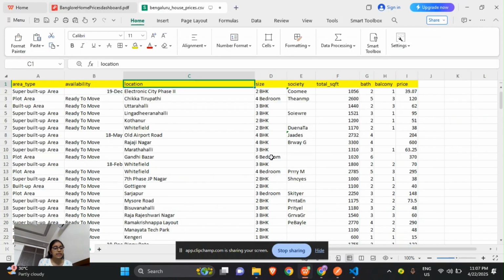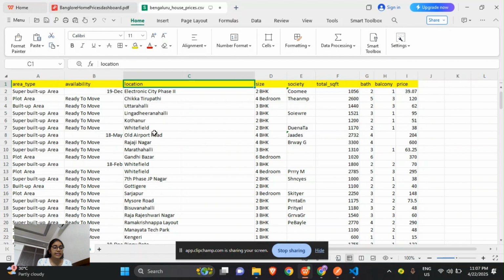This dataset consists of area type, availability, location, size, society, total square feet, bath and balcony. These features are used to predict the prices. These prices are mentioned in the form of lakhs, like this is 120 lakhs.